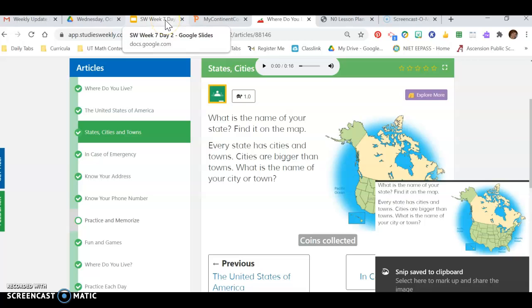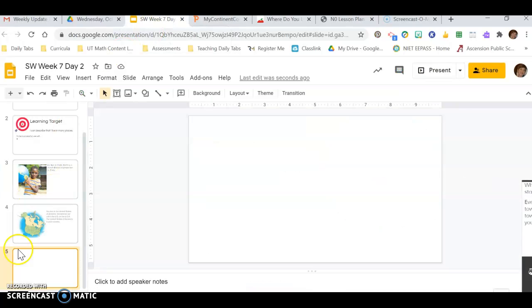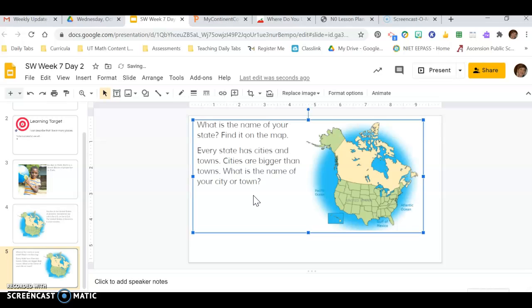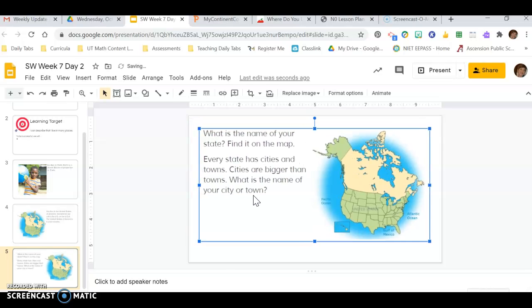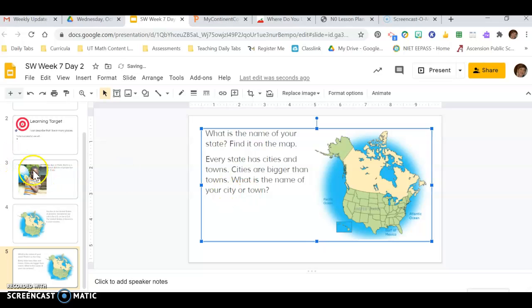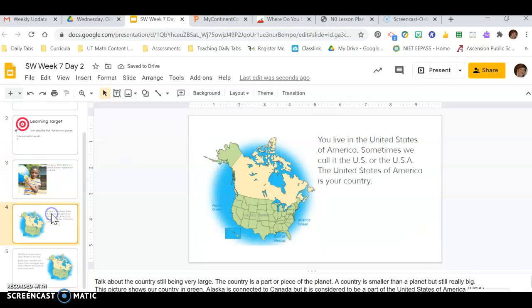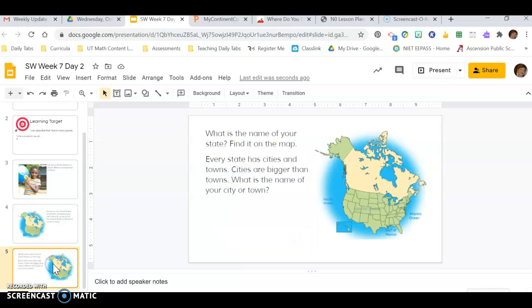Now I'm going to come back up here, and I'm going to click to the slides I've been working on. Here's my blank page that I made. I'm going to click on the main slide, and I'm going to press Control V as in Victor, and there's my image. So now these are my Studies Weekly slides that I have just moved over here.